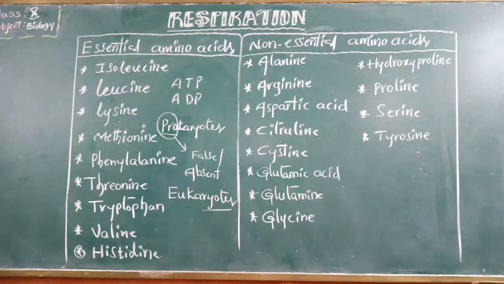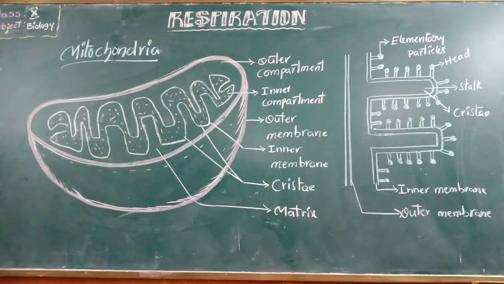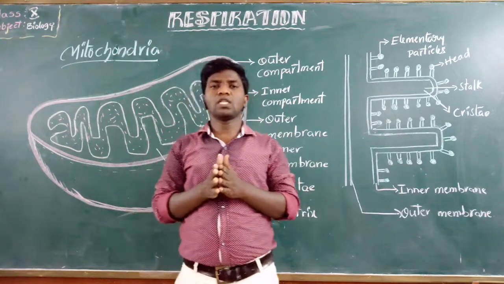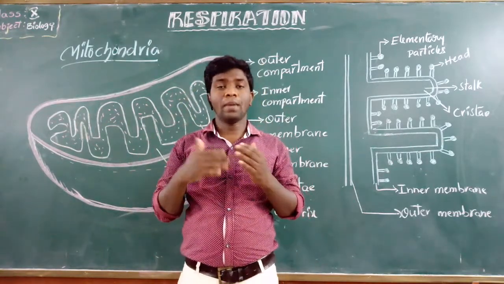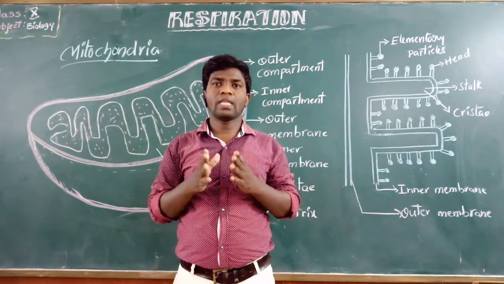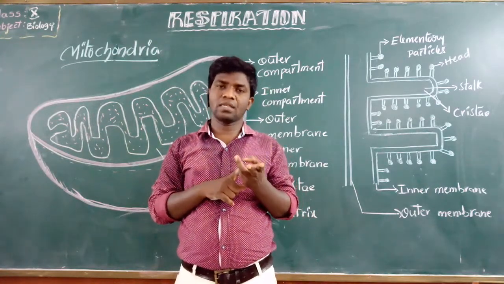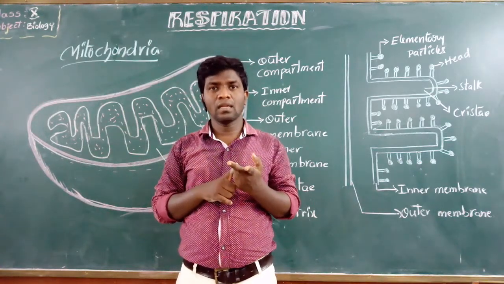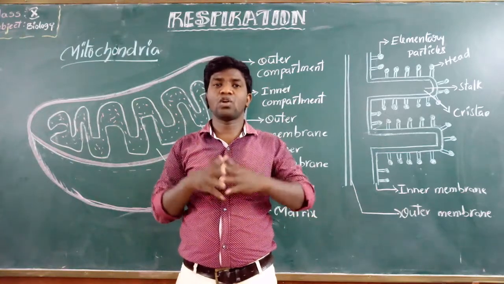Okay students, look at the board, all of you. This is the structure of mitochondria. Dear students, these mitochondria may have various shapes. They may look like thread-like structures. Mitochondria shapes are thread-like, spherical, and club-like, like a tennis racket.